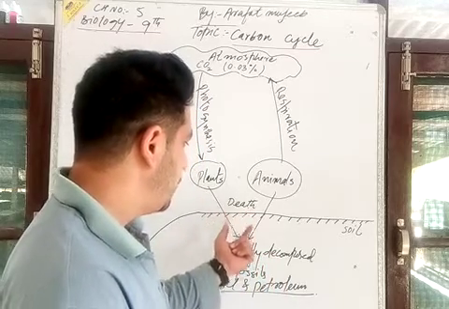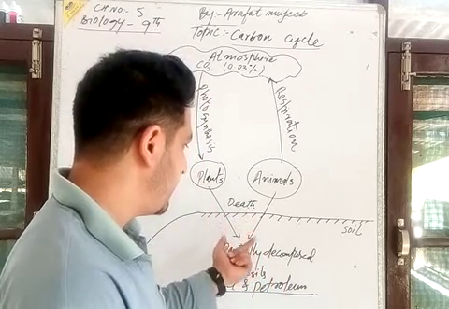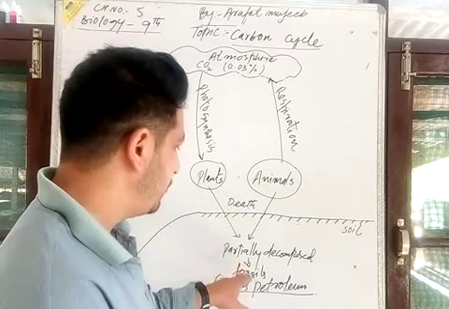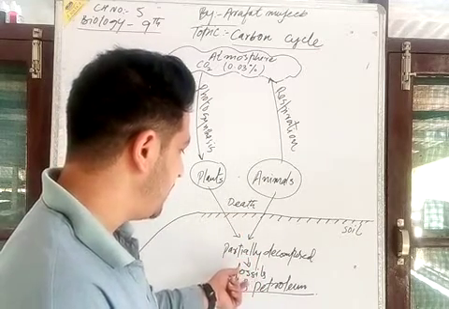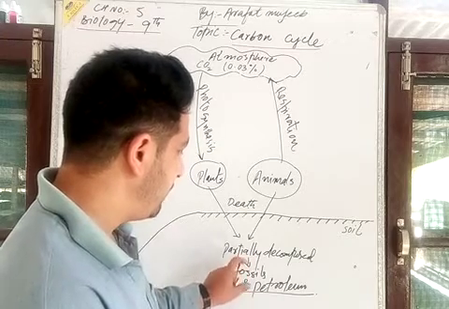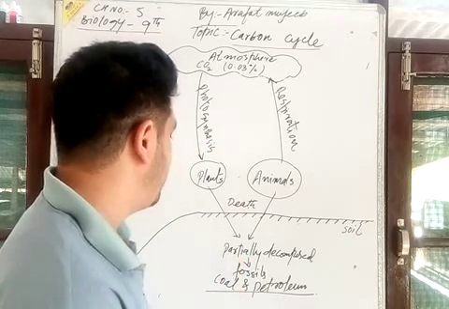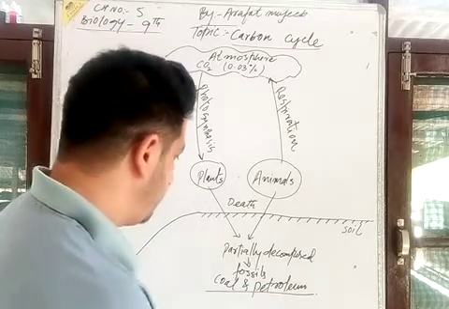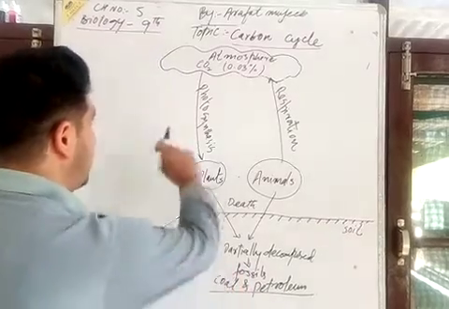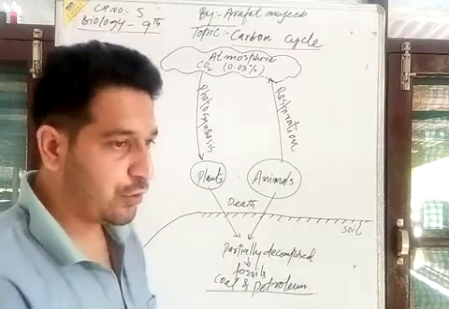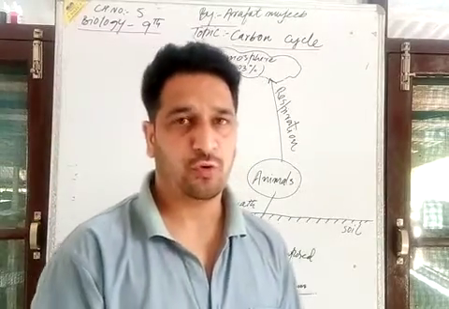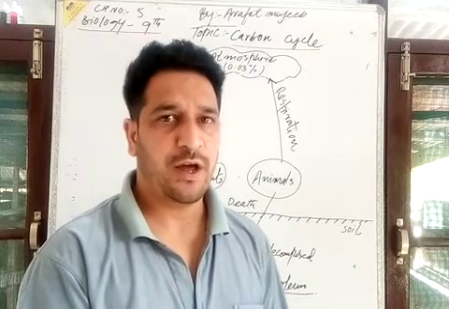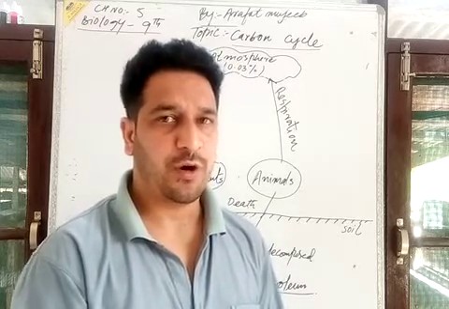After a duration, they are partially decomposed and slowly converted into the fossils, that is coal and petroleum. When we burn them in the industries, as you know, coal is a major source of carbon, and petroleum is also a major source of carbon.